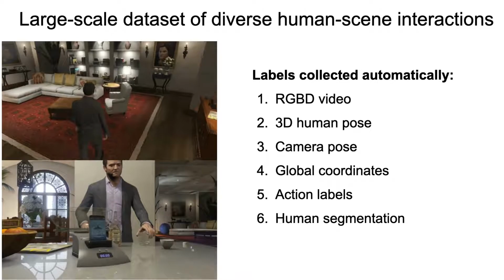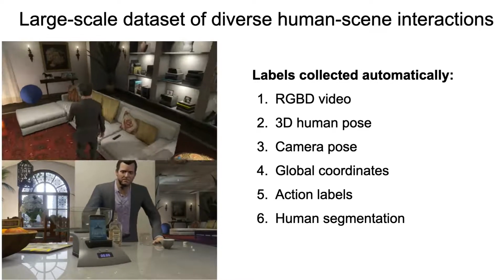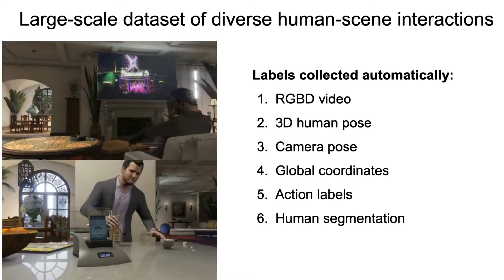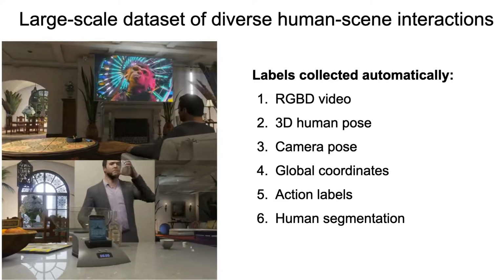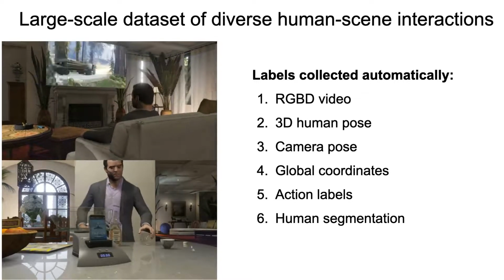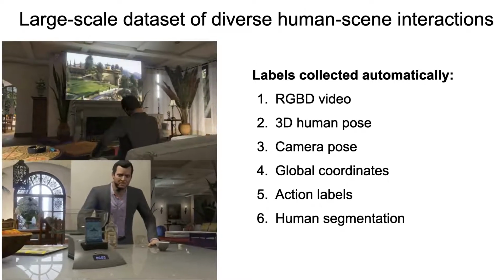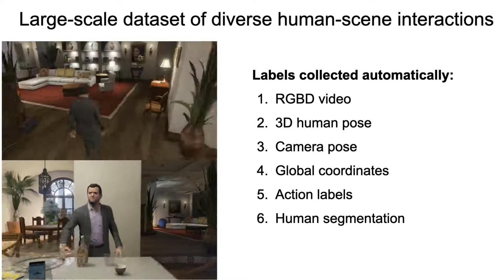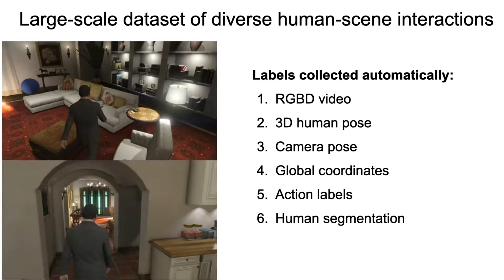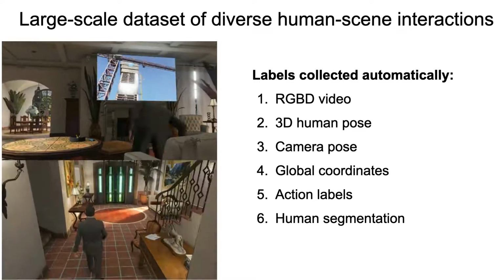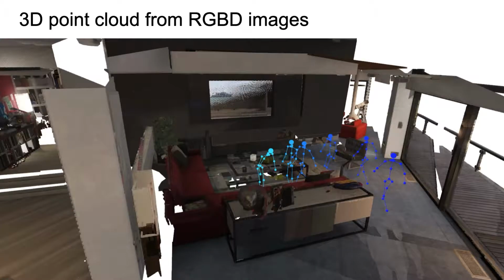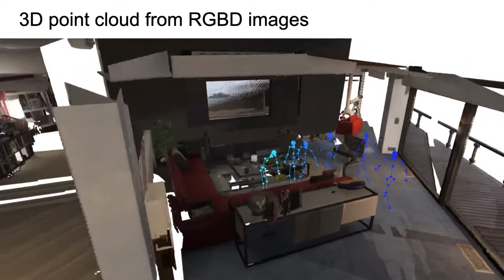To overcome the mentioned issues, we introduce the GTA Indoor Motion Dataset in this work. We collect a large-scale dataset of diverse human scene interactions from the GTA 5 game engine. Example interactions are watching TV, laying down on a sofa, drinking, using a mobile phone, sleeping on a bed, etc. We collect high-resolution RGBD video with clean 3D labels such as human pose. Our data is very accurate and realistic.